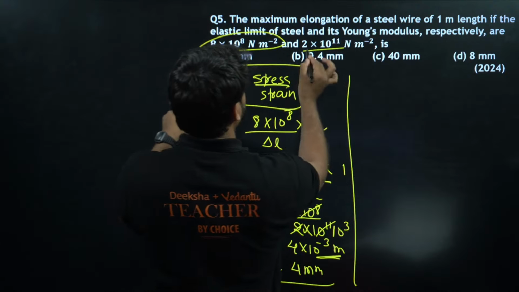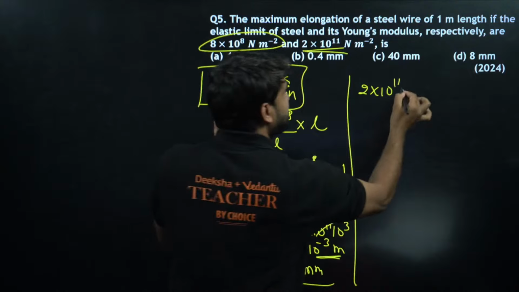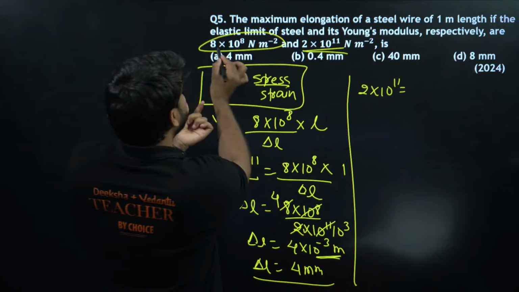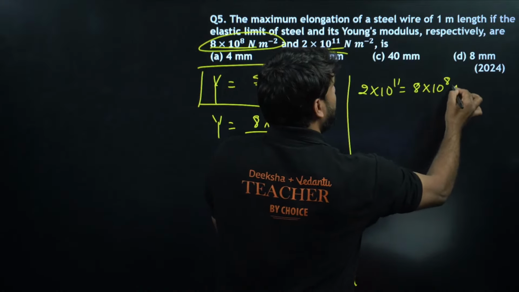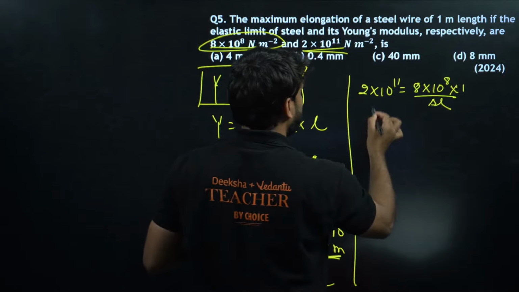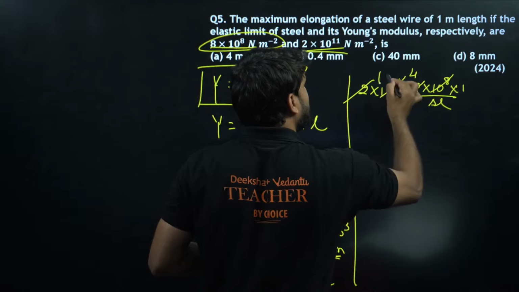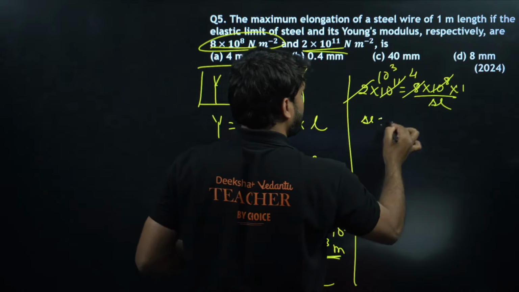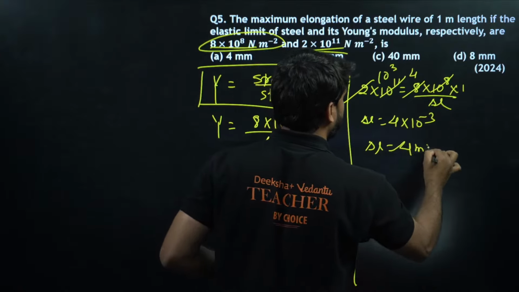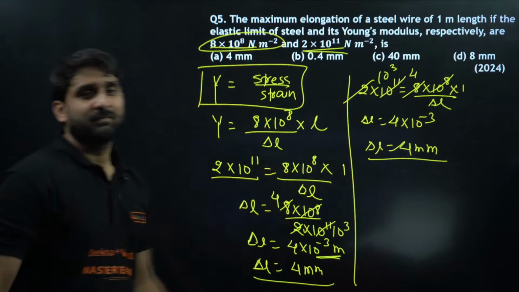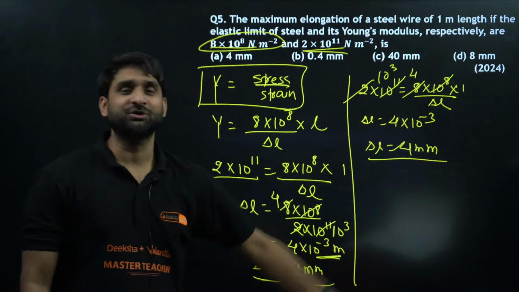Where is Young's modulus? This is Young's modulus. Put the values here directly, right? This is equal to stress, which is given to you. Put their values. L is 1 meter and this is delta L. Now cancel here, and cancel here, 10 to power minus 3. So what will delta L be? Delta L will be 4 into 10 to power minus 3. Look, you have got the answer. I cannot make any shortcut except this. This is the shortest way.